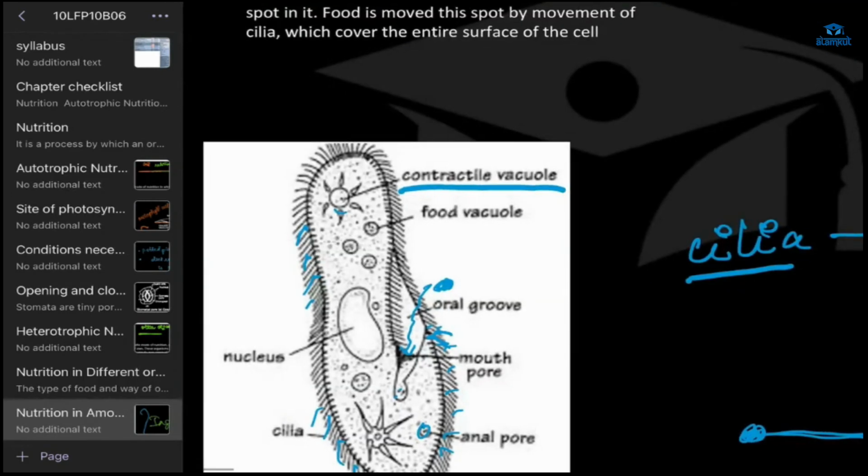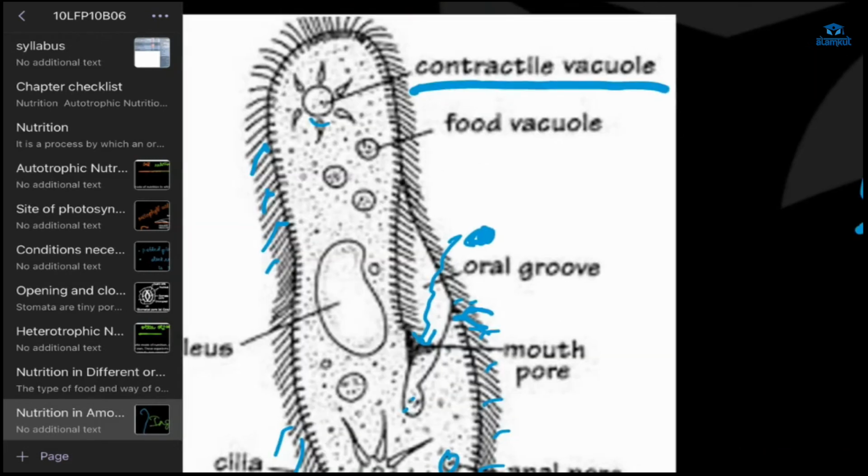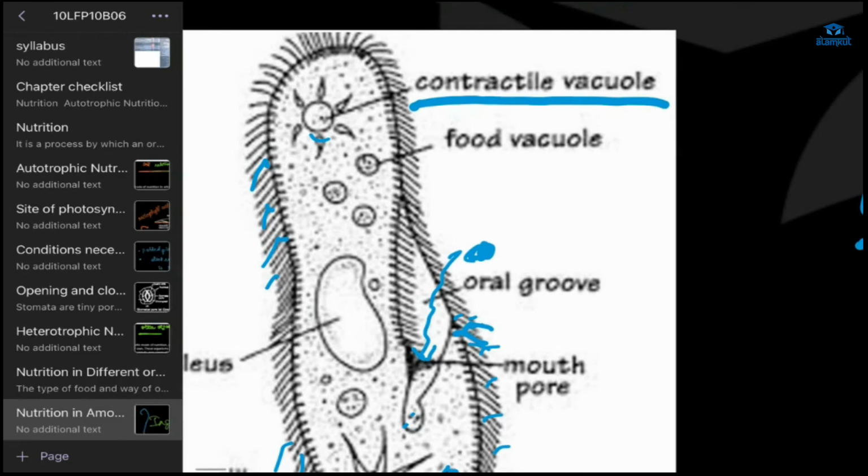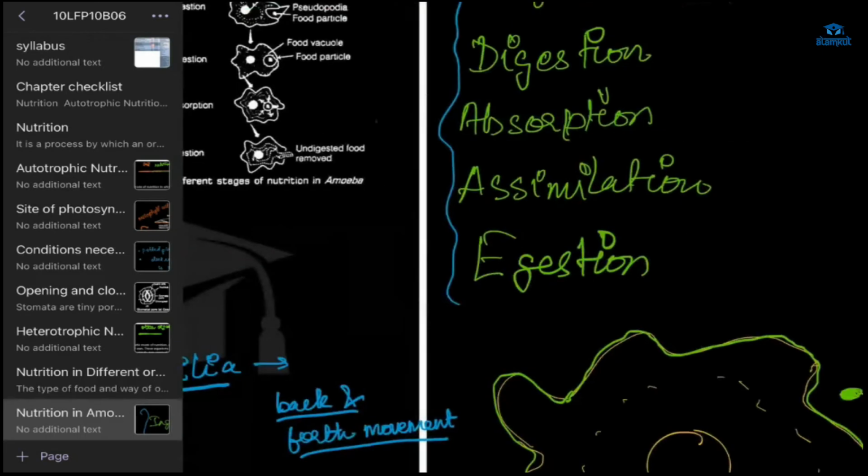If the cell has more water, it will take the water from the cytoplasm and pump it out of the cell. It controls the amount of water. Understood, Shazan?